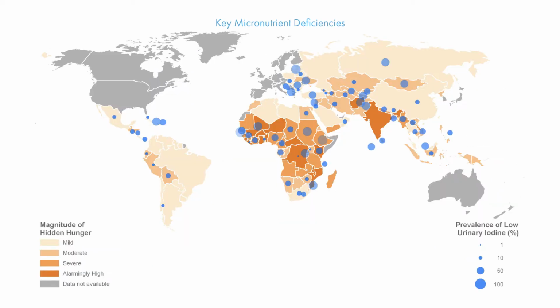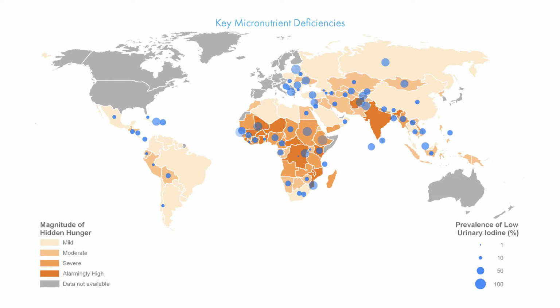Micronutrient deficiencies. This map is showing you a composite of some of the really key deficiencies that we see a lot of in the population. This is vitamin A, zinc, and folic acid or folate deficiencies. Again, you can see in the tropics, we have a huge amount of micronutrient deficiencies.